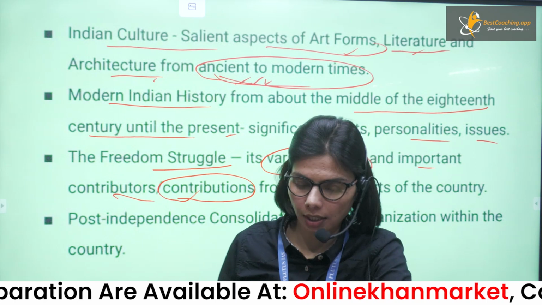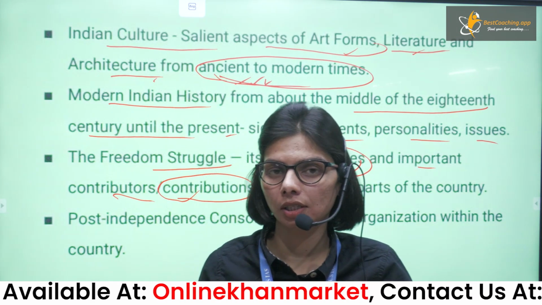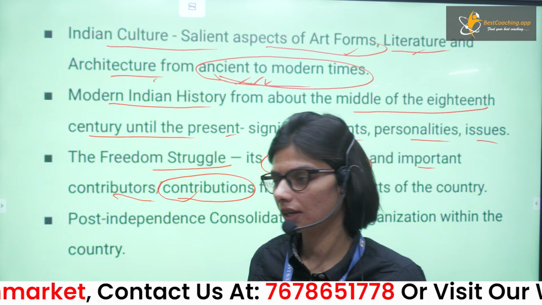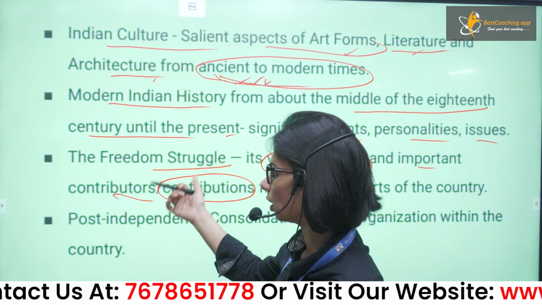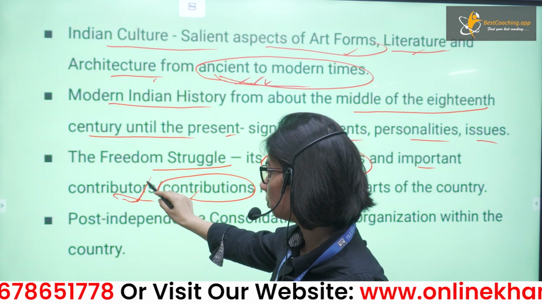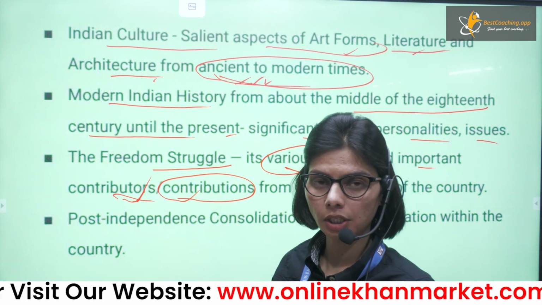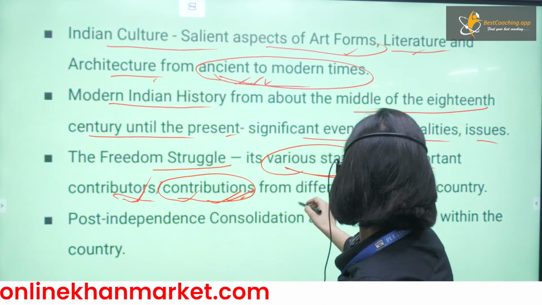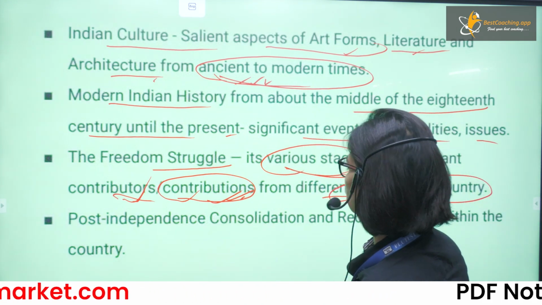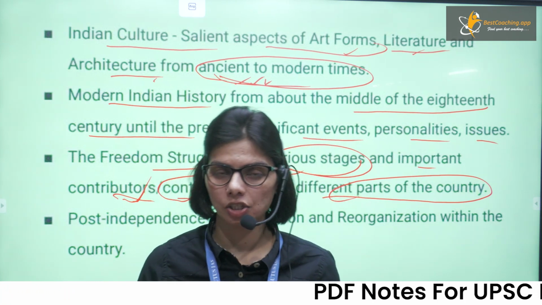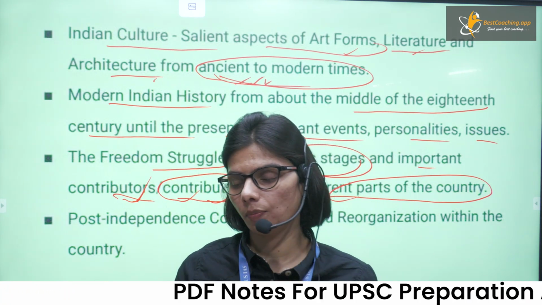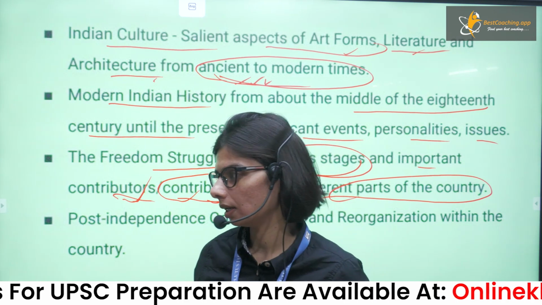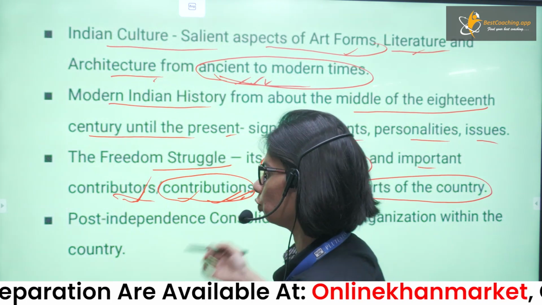So you know that there are various heroes in our history that contributed a lot to the freedom struggle. That's how we got our independence. So contributors, the persons who genuinely contributed in our struggle, and the contributions made by them from the different parts of the country. So you know that there were various places in India that were very active, like Bengal regions, Maharashtra, and the Madras regions. That's why it's mentioned there, and you have to study.